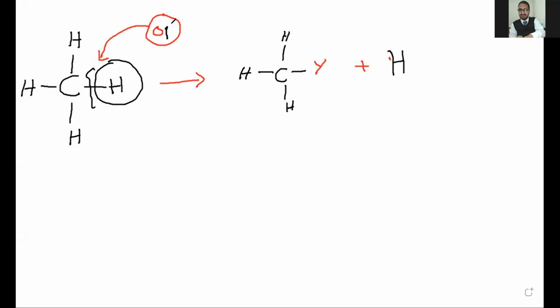So like this, I replace this one, and what comes here? H and this oxygen in this way. Now these are OH groups that we replace in the place of hydrogen, and what we get is our alcohols.